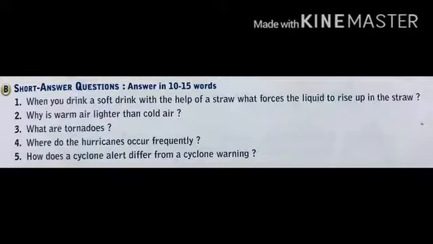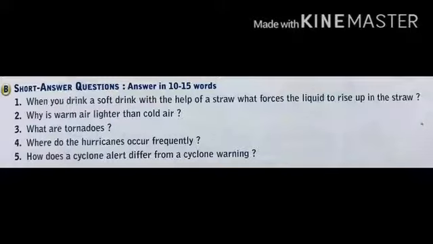When liquid is sucked through a hollow straw, the liquid rises into the straw due to the difference in the air pressure inside and outside, and the liquid rises into the straw due to the partial vacuum created inside the straw due to sucking.